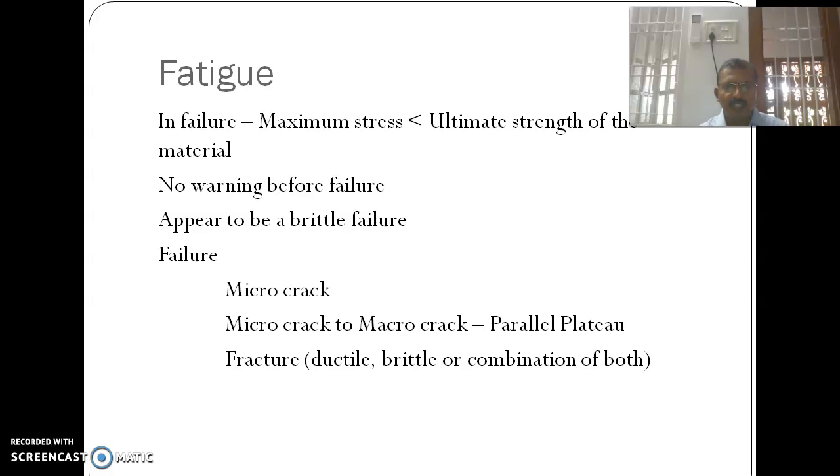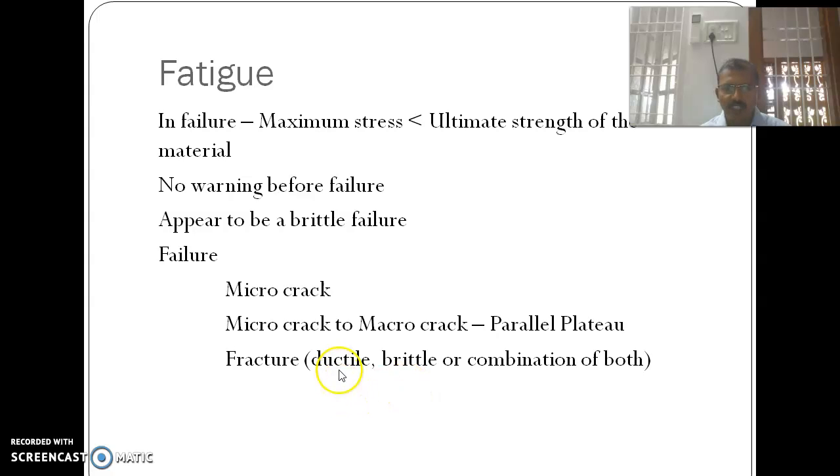In materials, generally two types of fracture occur: ductile fracture and brittle fracture. Ductile fracture is completely different from brittle fracture.